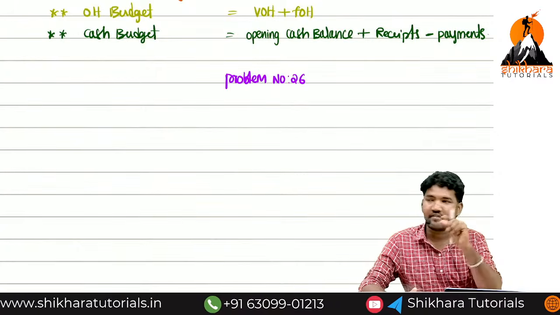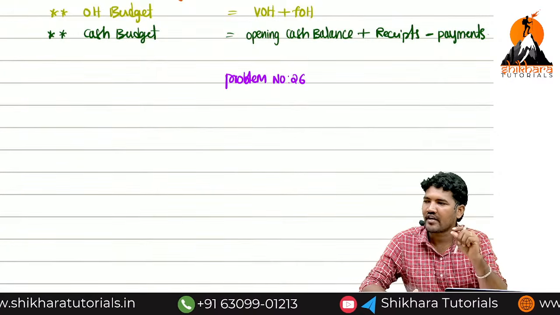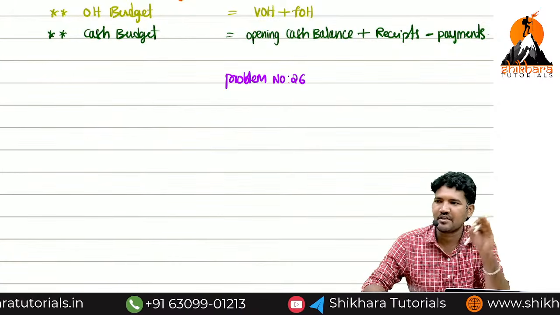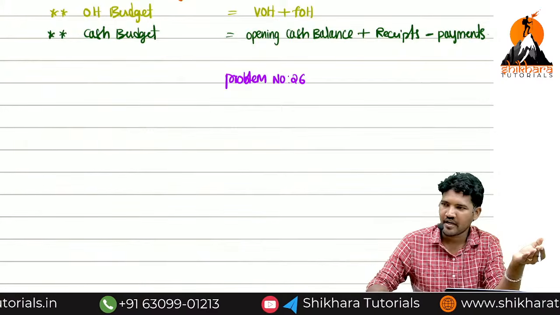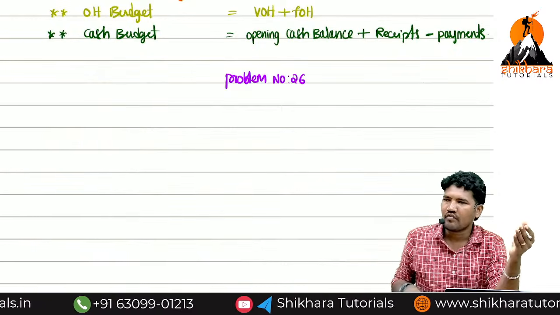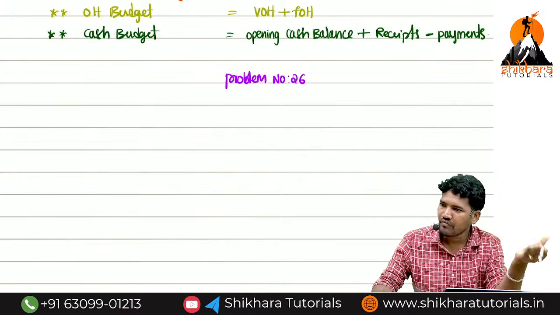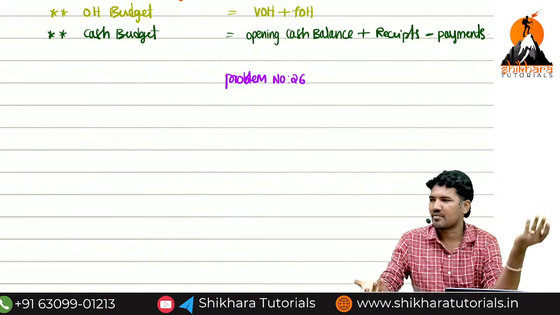Now the headings are very, very important. What you are calculating, you have to present at the top of the box. Preparation of sales budget. For company name, if they provide, go with the company name. If company name is not provided, go with the date. Preparation of sales budget for the period of June or Jan, something.